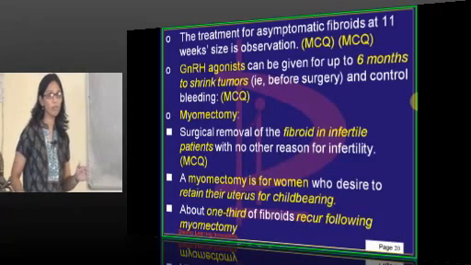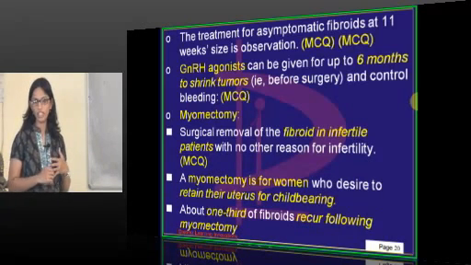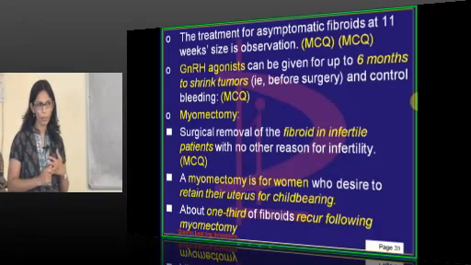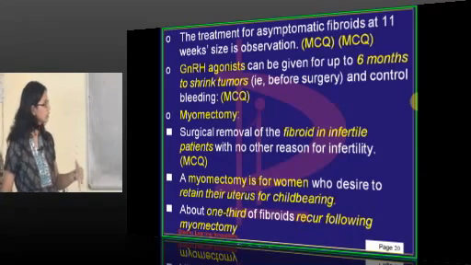So that is that. Then proper suturing should be there, proper hemostasis should be there. Even if the hemostasis is not proper, then it can lead to infection and rupture in pregnancy, the next pregnancy.